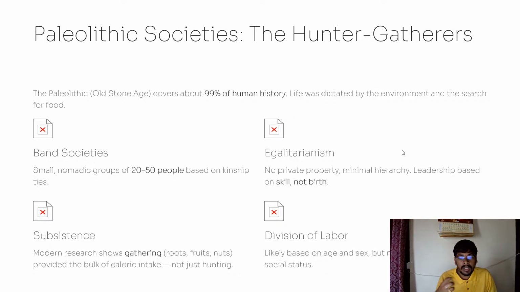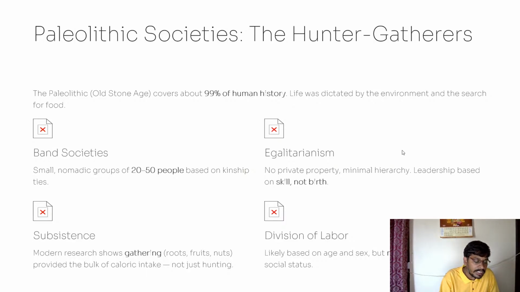And division of labor, likely based on age and sex. So if someone wants to work, it is purely based on their age and gender, but not necessarily unequal in social status. There is no social status at all during the Paleolithic society. There is no private property, there is less hierarchy. It's all about living together, different sets of people living together in the Paleolithic society, that is the old stone age.